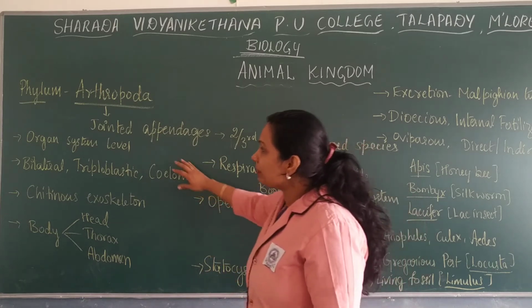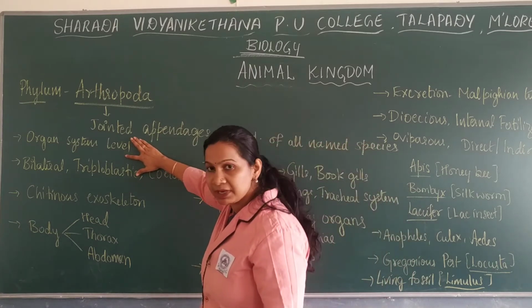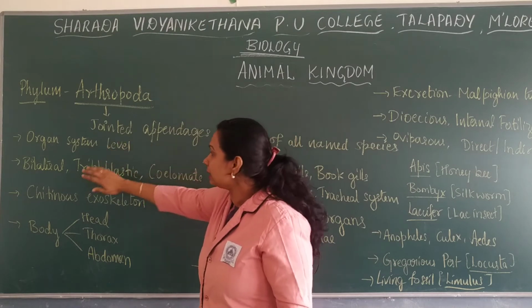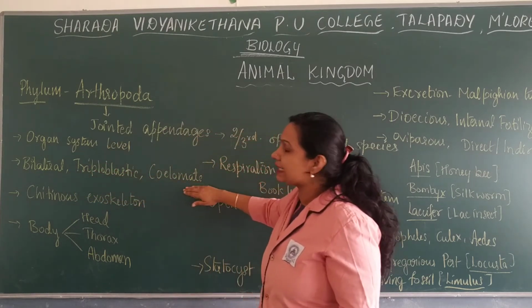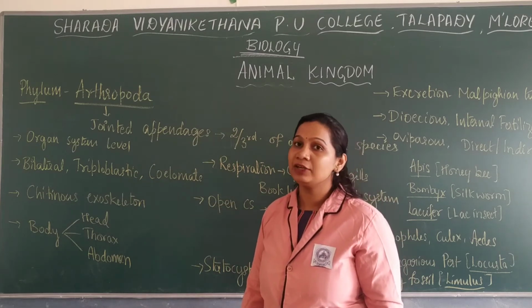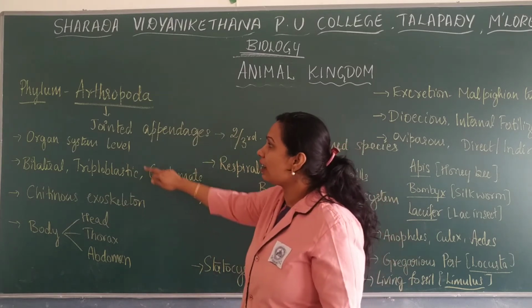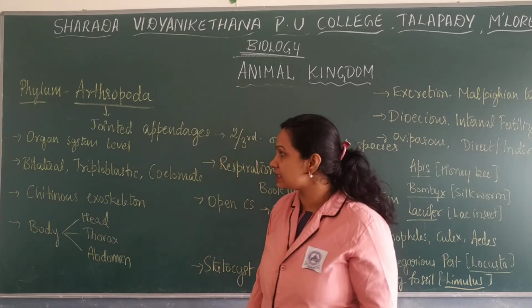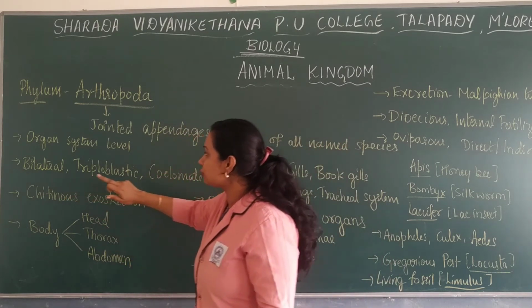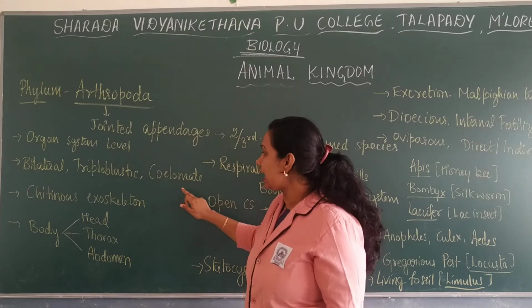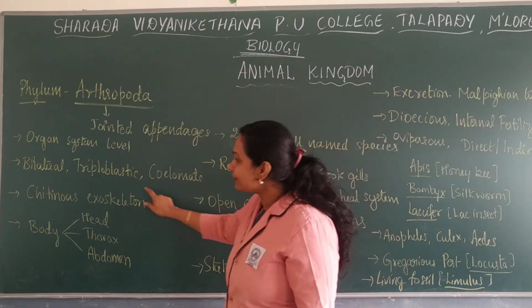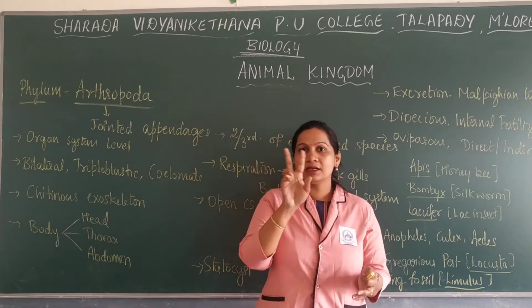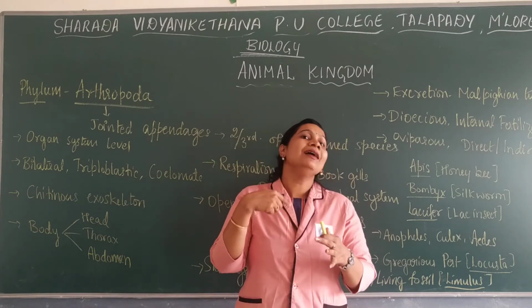Members have organ system level of organization. They have bilateral symmetry, are triploblastic, and are coelomate organisms, and they have an exoskeleton. There are two types of skeleton.